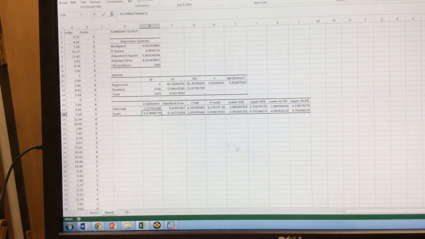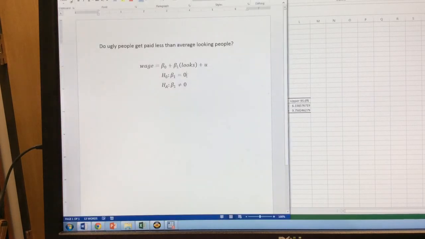So let's look at our data. We find that our t-stat is 1.9. Remember, 1.96 is the magic number. P-value needs to be less than 0.05. So here at the 5% two-tailed test level, we fail to reject the null. So we fail to reject the null, therefore we conclude that beta 1 could be 0, meaning that as looks increase, that has no correlation with your wages.